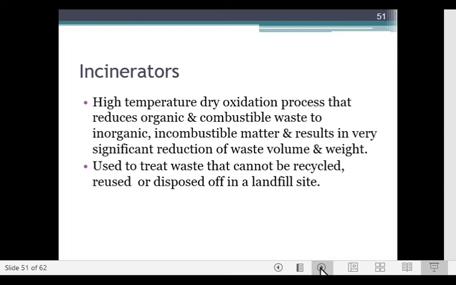It is carried out by incinerators. That is a high temperature dry oxidation process that reduces the organic and combustible waste to inorganic incombustible matter and results in very significant reduction of waste volume and weight. It is used to treat waste that cannot be recycled, reused, or disposed of in a landfill site.